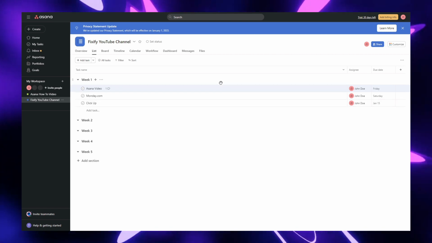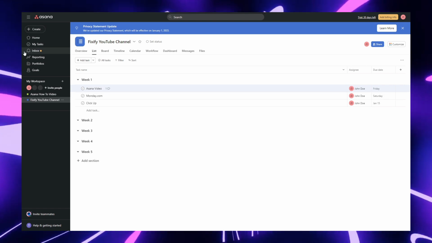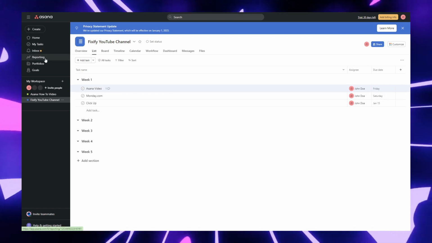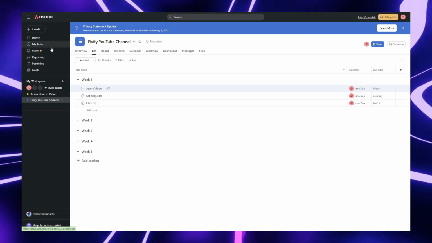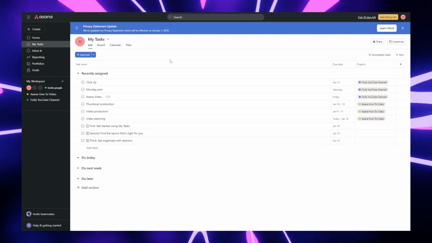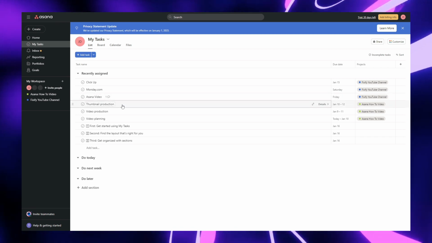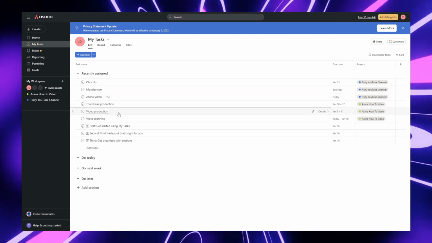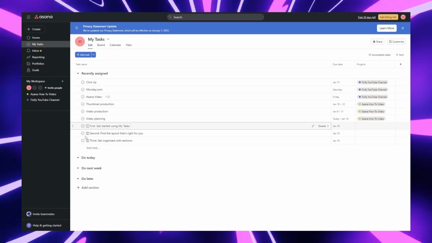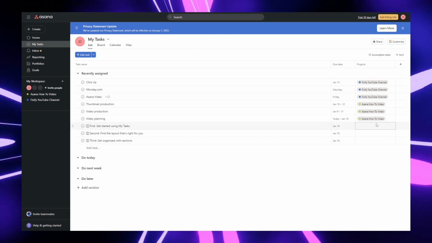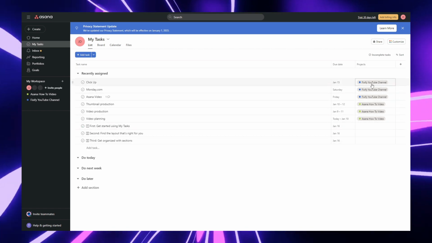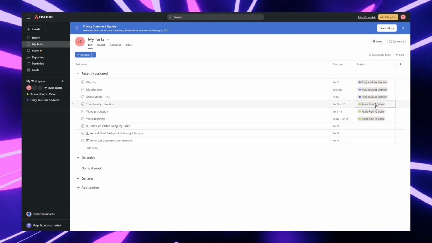Now, just like in every other team building space, if you come over here to the side, we do have the home, my tasks, the inbox, reporting, portfolios, and goals. Go over here to my tasks. And it has everything that I have to do. ClickUpMoney.com, Asana video, thumbnail production, video planning, and these are all the actual template ones. And you can hit with these the project tab, so Fixify YouTube videos and Asana how-to videos.